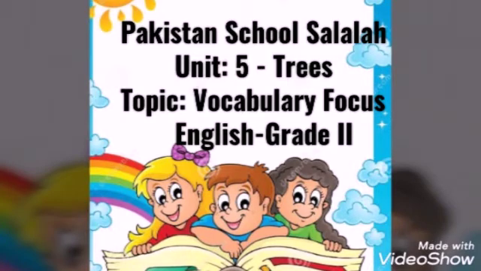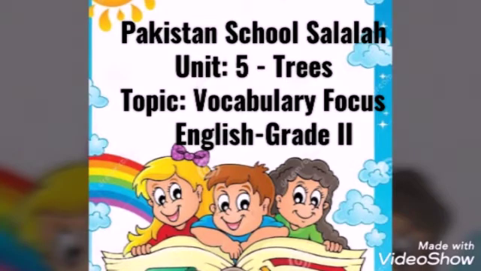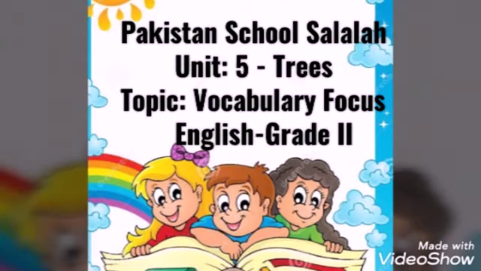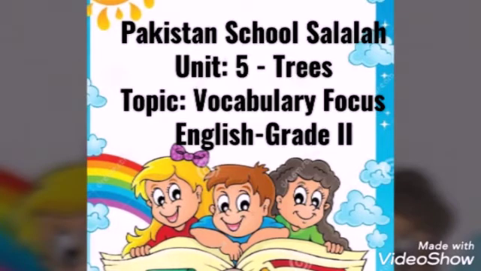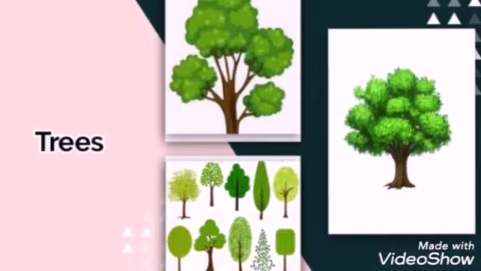Dear students, before explaining the words and their meaning, first let's have a quick review about unit number 5, Trees. This unit is related to a poem which was about trees. In this poem, the poet tells us that trees are like our best friends.